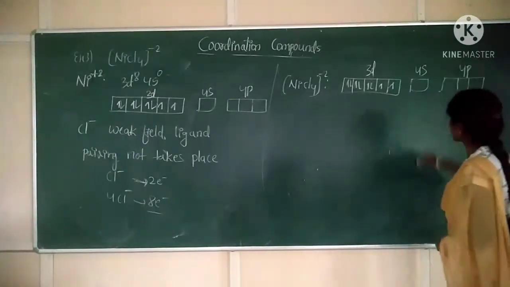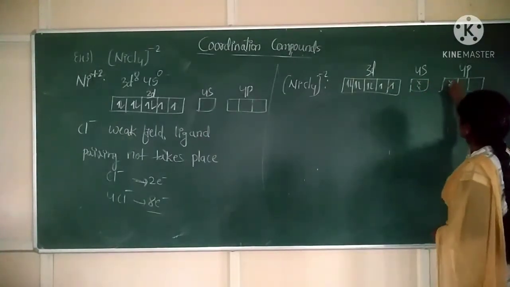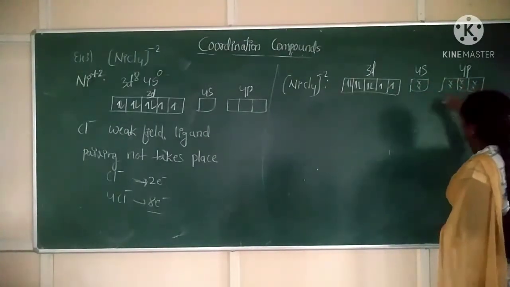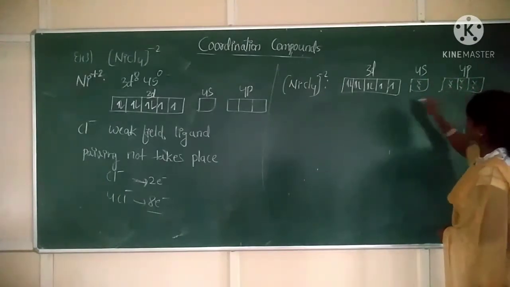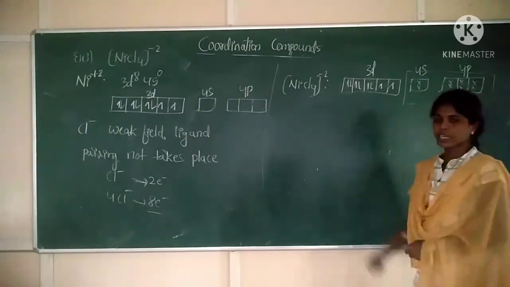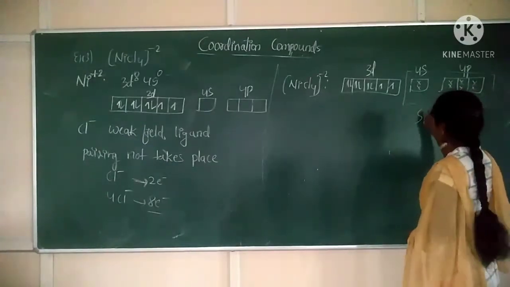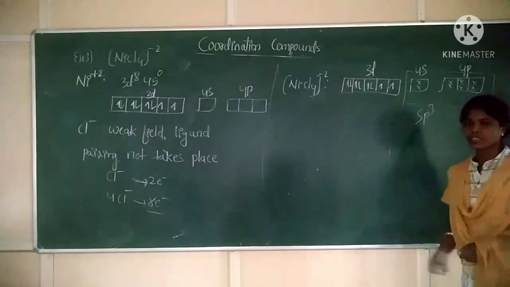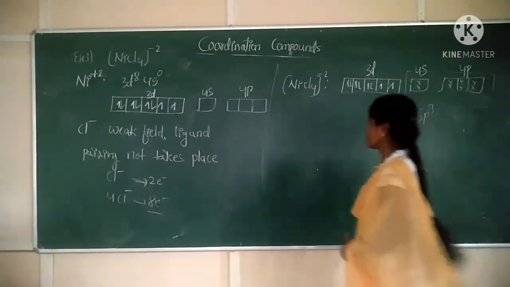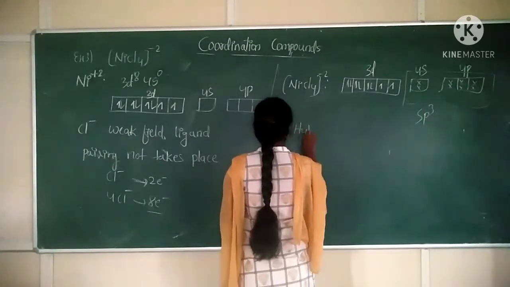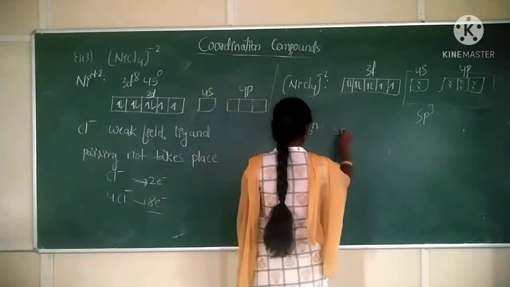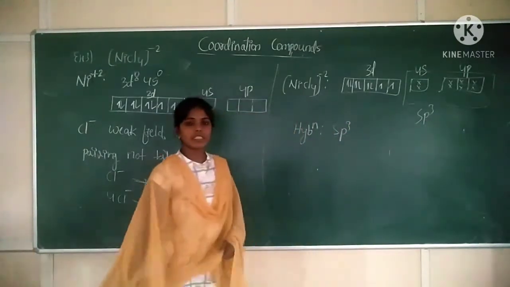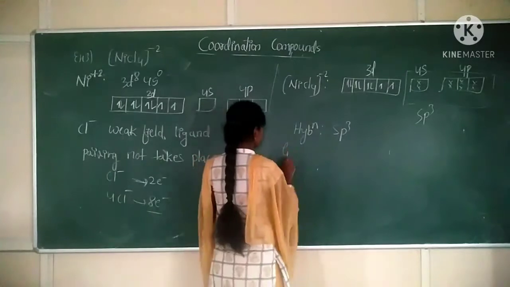So these 8 electrons occupy the 4s and 4p orbitals, correct? 1, 2, 3, 4, 5, 6, 7, 8. Now which orbitals are involved in hybridization? sp3, s and p orbitals. So 1 s orbital and 3 p orbitals are involved in the hybridization. Now write the properties. Hybridization is sp3. When hybridization is sp3, geometry will be tetrahedral.